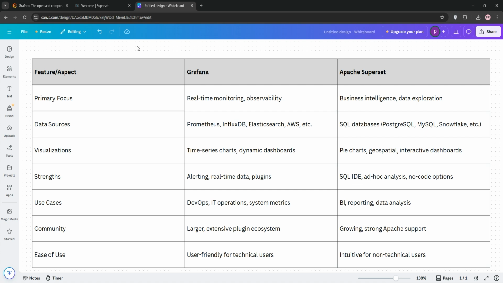Choose Grafana for system monitoring and Superset for deep data analysis. Ultimately, your choice depends on your use case. Need real-time system insights? Go for Grafana. Want flexible BI and reporting? Pick Superset. Try them out and see which one fits your team best.